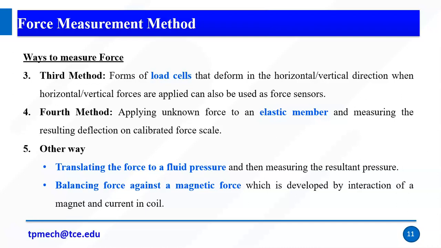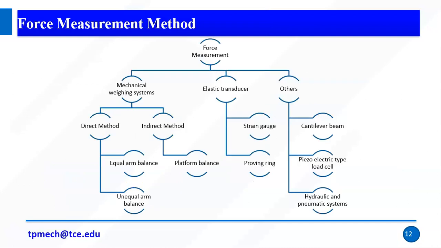The fourth method is the elastic member, where the deflection of the elastic member is calibrated as the force. In another way, pressure can be used to find force. Magnetic force also we can use: balancing the force against the magnetic force gives the force. It is similar to our Hall effect sensors. Alright, so these are the various methods to measure force.